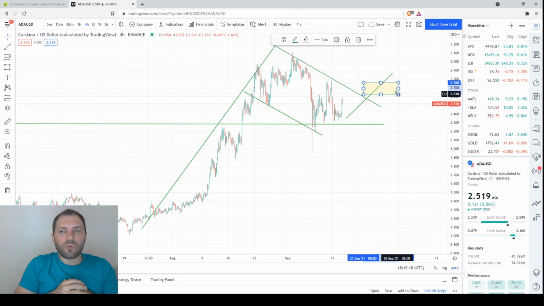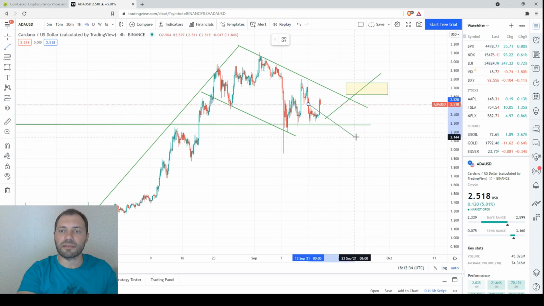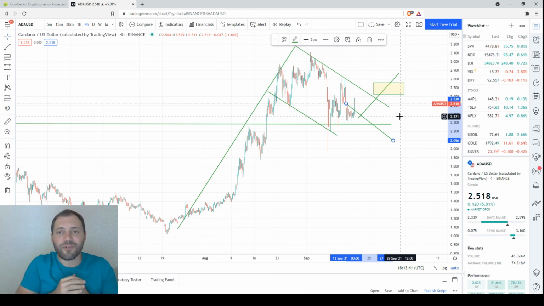So this is the bullish scenario which I will follow, and in case, let's say, Cardano or ADA exits the bullish flag, then I may open some speculative, let's say, long position. Of course, if the price continues to decline within this descending channel of this bullish flag, I will wait until it exits the channel in the upward direction.